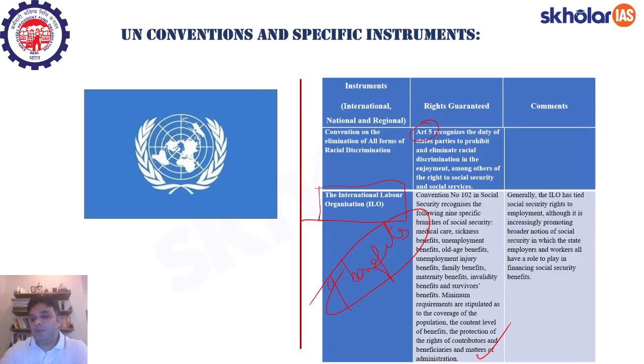Very, very important. So we see that the ILO, International Labour Organization, which has its headquarters in Geneva, Switzerland, has tied social security rights to employment, although it is increasingly promoting a broader notion of social security, in which the state, employers and workers all have a role to play in financing social security benefits.